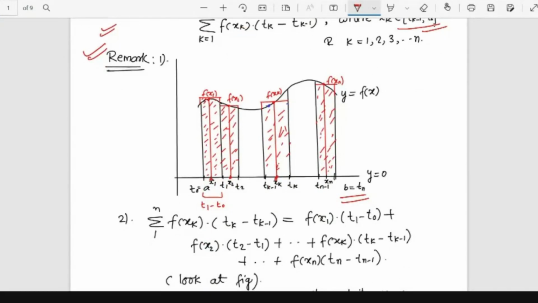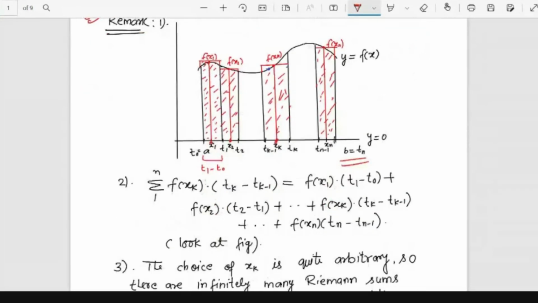But in the Darboux integral it is not happening. That is basically based on the infimum and supremum height, so lowest height and highest height, but this is something different that we are getting here.